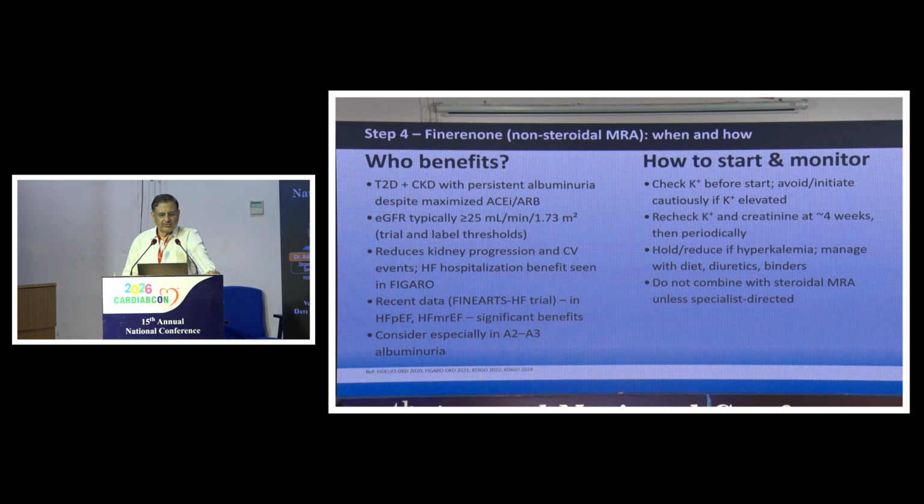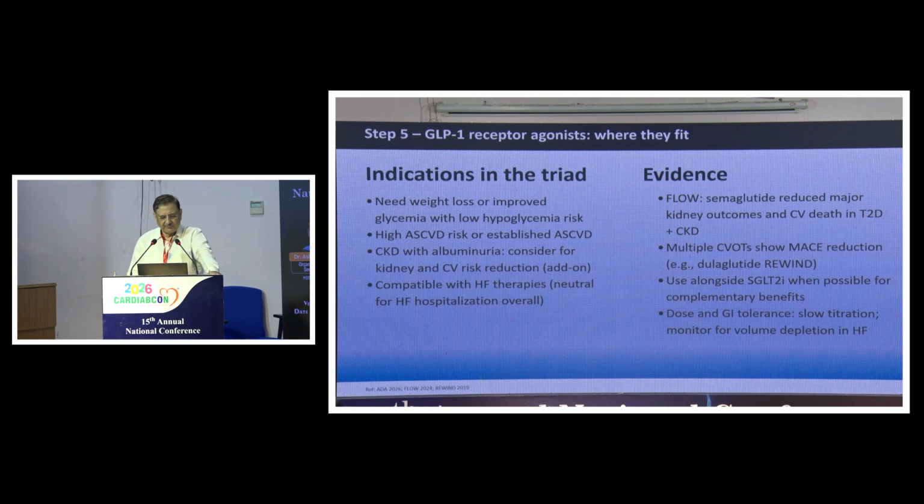Who benefits from finerenone? Type 2 diabetes with CKD, eGFR typically more than 25, and they should have potassium less than 5 to start with. Recent data shows that in patients of heart failure with preserved ejection fraction or heart failure with mildly reduced ejection fraction, finerenone offers significant cardiovascular benefits. That is the latest thing, so it is the drug of choice, the MRA of choice in this patient of type 2 diabetes with CKD and heart failure.